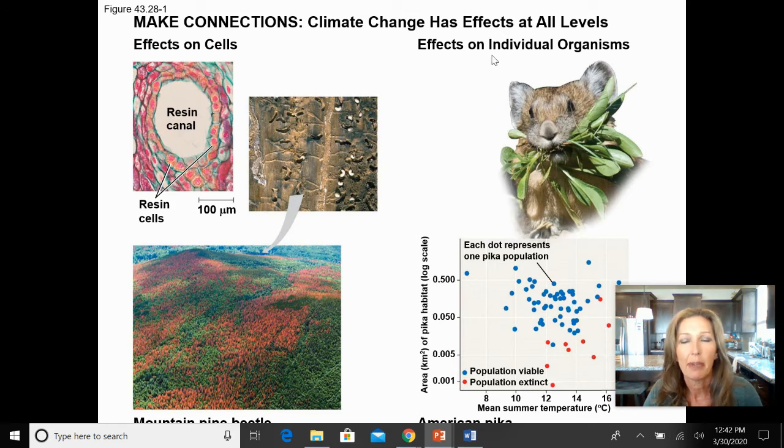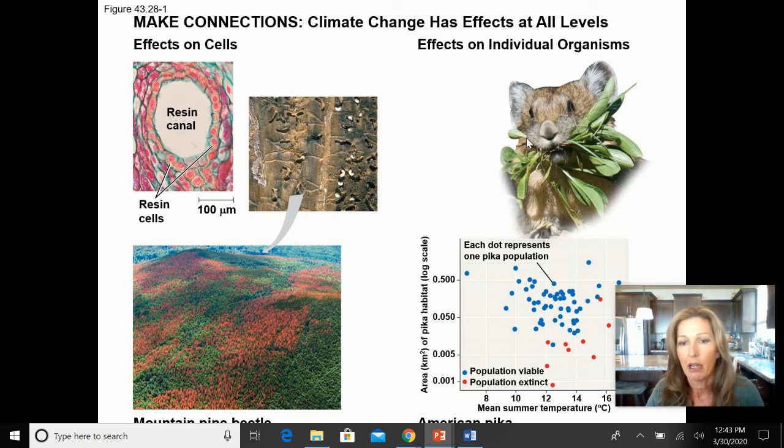Now, when we talk about climate change, just be aware that there's an insert in your book that I would want you guys to take a look at, and it's really just making the connection that when we talk about this global climate change, it actually does affect organisms on all different levels. So here it gives you an example of the effect on cells.